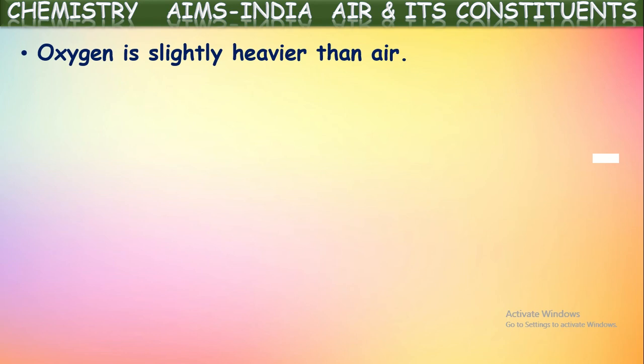So on average calculation, we get 14.4. For normal air it is 14.4, whereas for oxygen the density is 16. Now we can say oxygen is slightly heavier than normal air.